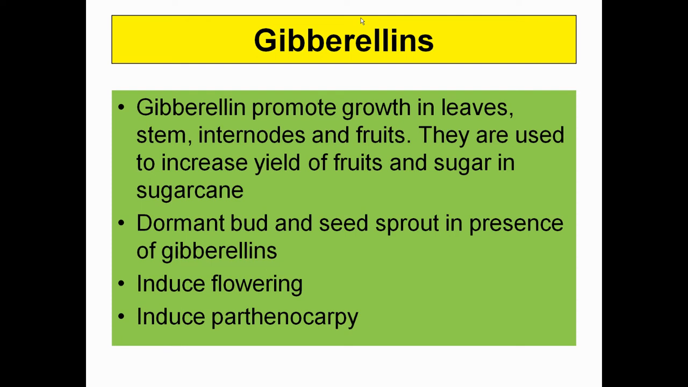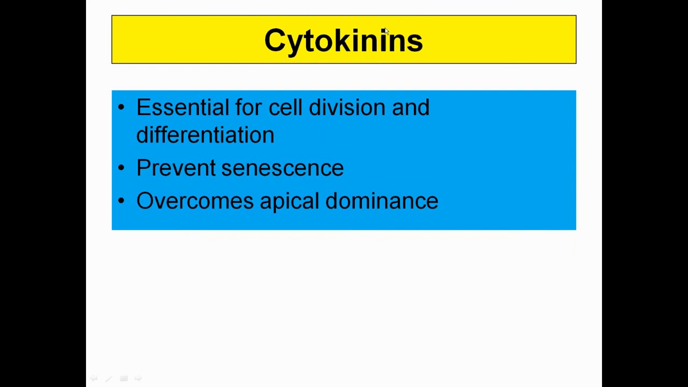Okay. Dormant buds and seeds sprout in the presence of gibberellins. They induce flowering and induce parthenocarpy. Parthenocarpy, again, you can remember with the help of seedless fruit. Okay. So the next hormone is cytokinin. Cytokinin, as the word suggests, refers to cytoplasmic division, that is cell division and differentiation. It prevents senescence. Senescence means aging of the plant. If there is release of cytokinins, that prevents senescence.